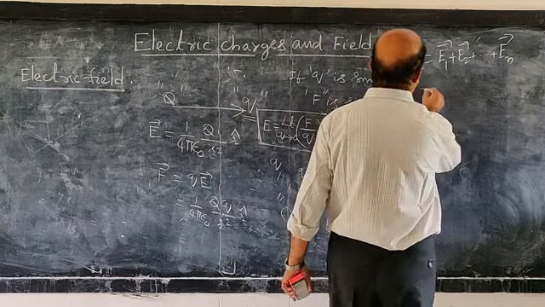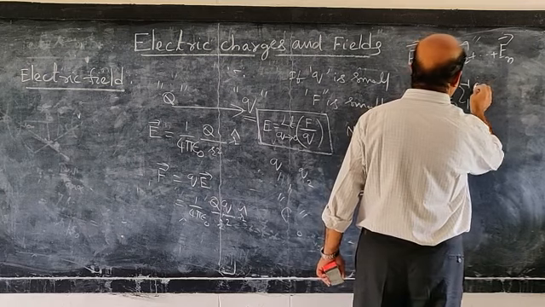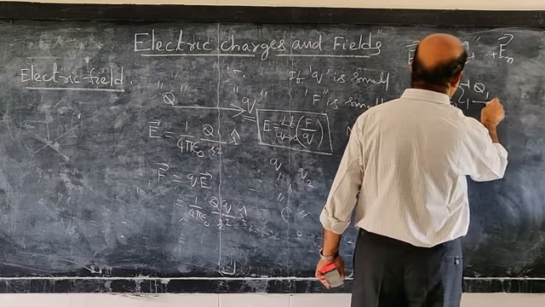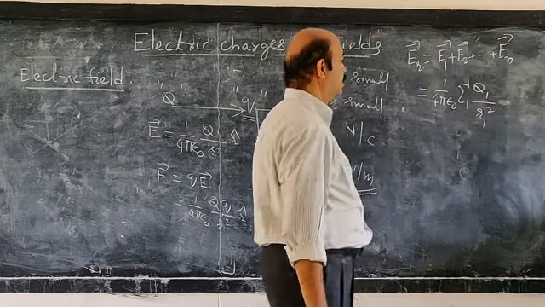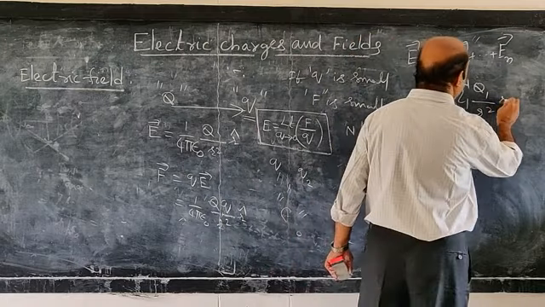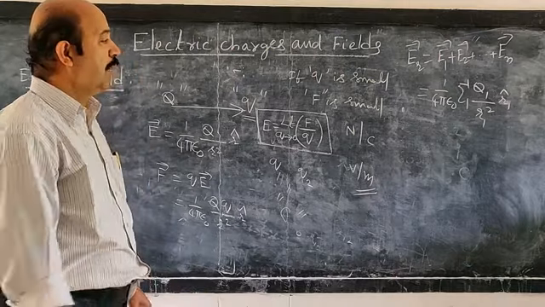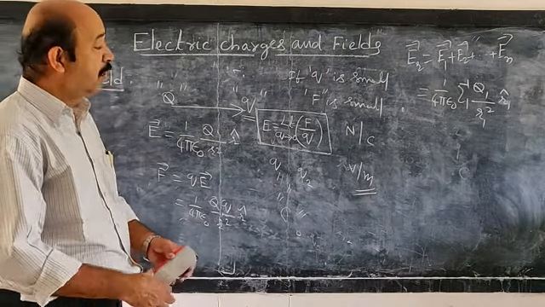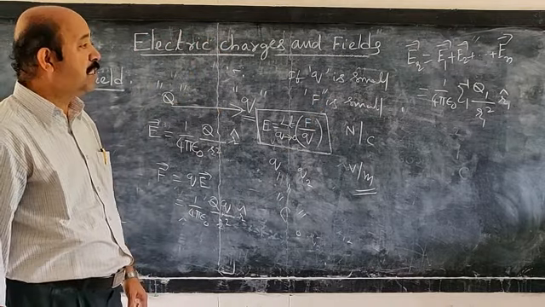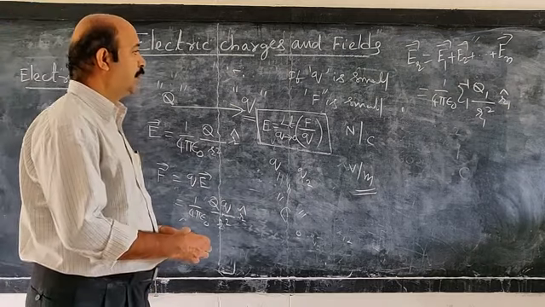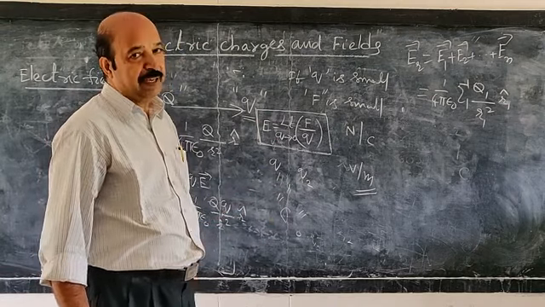So your formula becomes 1 by 4 pi epsilon naught sigma Q1 by r1 square and so on. So you can put the r1 cap and you can continue that. In that way, you can find out the electric field strength. So electric field strength also depends inversely on the square of the distance from the point. Okay, and from the concept of solid angle, that can be explained.